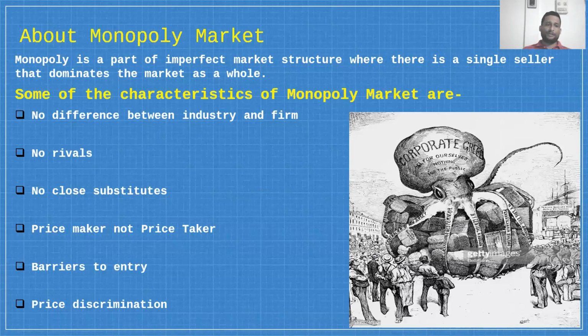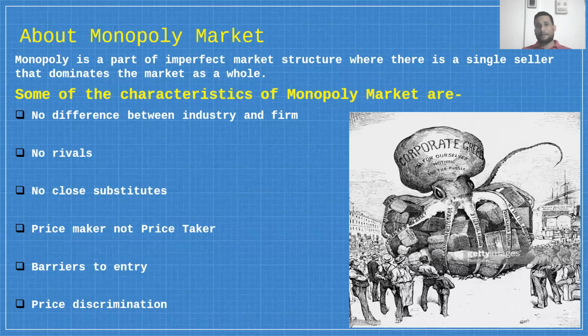And another important point is price discrimination. Right? Price discrimination happens in the case of a monopoly market. Price discrimination is a kind of process through which a monopolist imposes two different prices for the same product in two different markets.